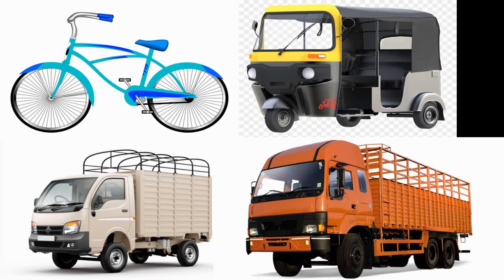And next, truck, which is bigger than a tempo and it also helps people to take the goods one place to another place. For long distance, we can take truck from one state to other state to take the goods.